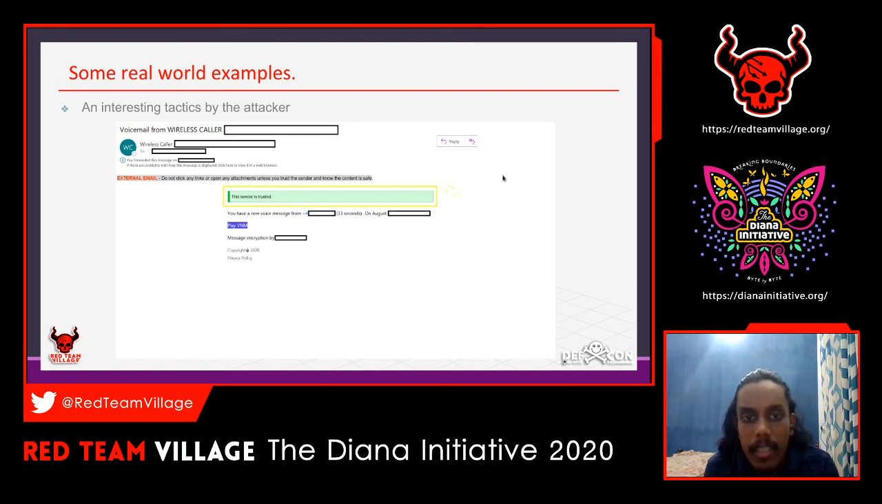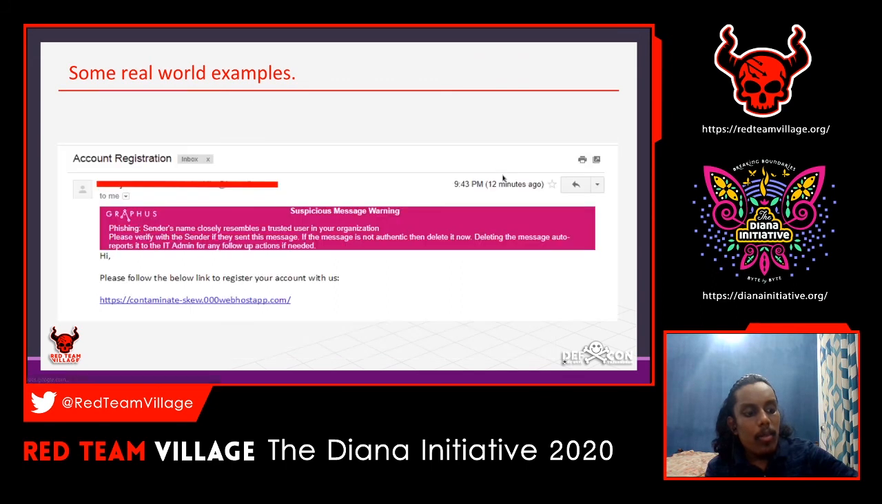But at the top it says it's an external mail, and the attacker used a trick. This is an interesting tactic. He made it look like it came from a trusted source. So that's how these real world examples are. You have to be careful.